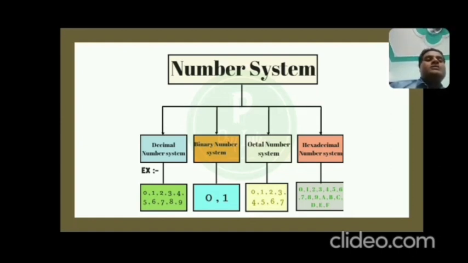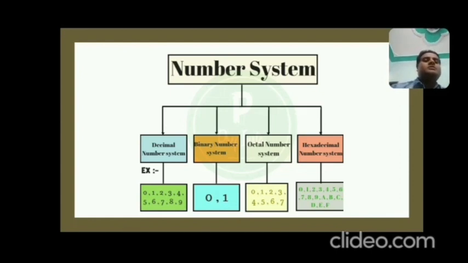Octal number system has total 8 numbers: 0, 1, 2, 3, 4, 5, 6, 7. So the base of the octal number system becomes 8, or radix is also 8, because base and radix in the number system are both equal.